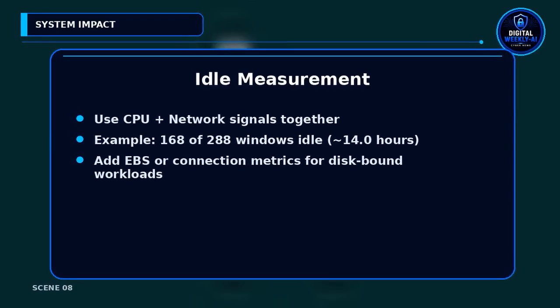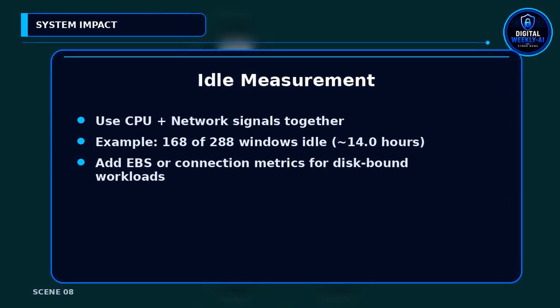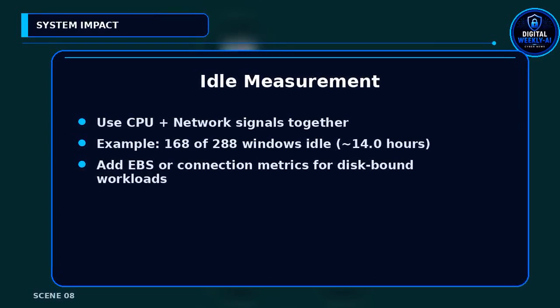Do not use CPU alone to mark EC2 idle. Corroborate CPU with network I/O. The walkthrough found 168 of 288 5-minute windows idle. That corresponds to about 14.0 of 24 hours below threshold. Test thresholds against known idle cases first.